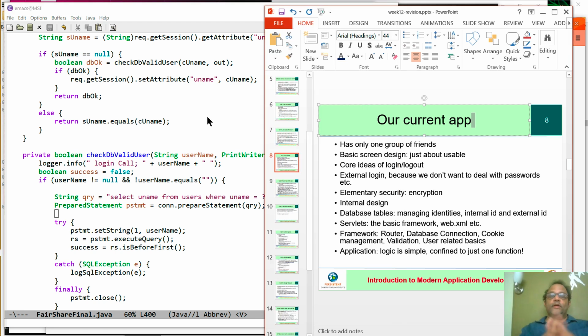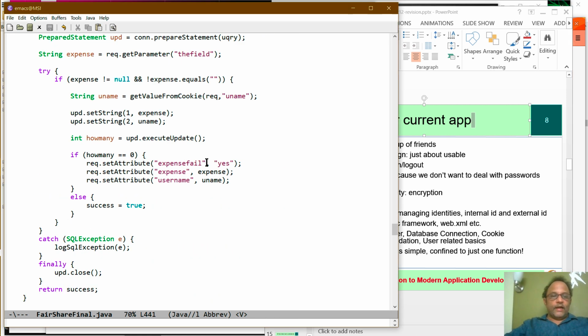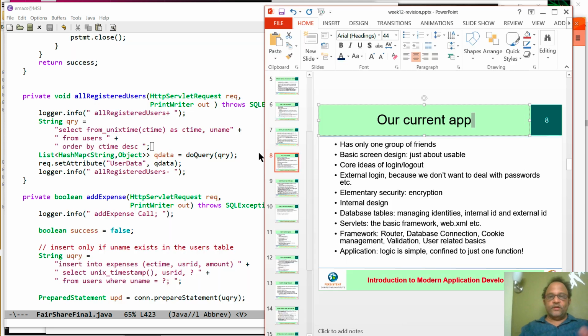We demoed examples where if you don't use things like prepared statements and filter your input carefully, your database can become full of junk. And the application itself, of course, has very little logic. Most of it is in one function, and the other is by and large retrieval: what are all the registered users, register a new user, very simple database operations.